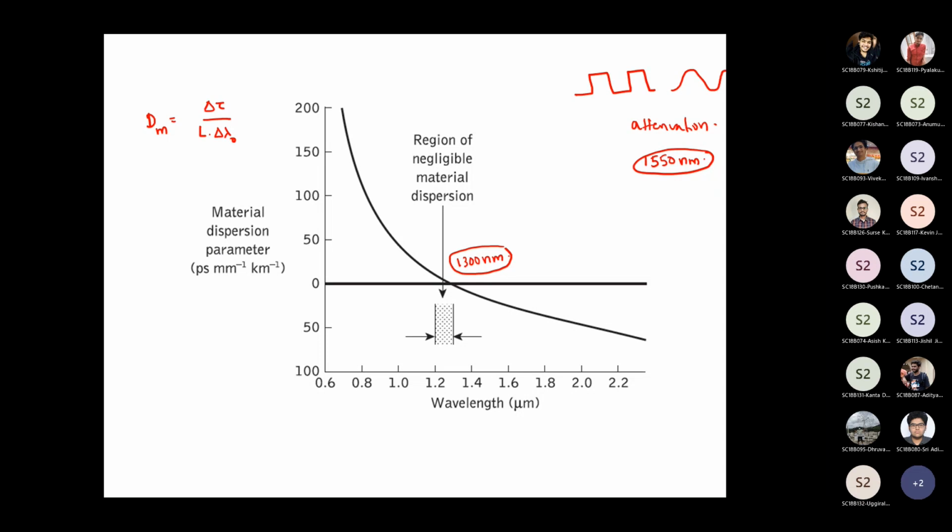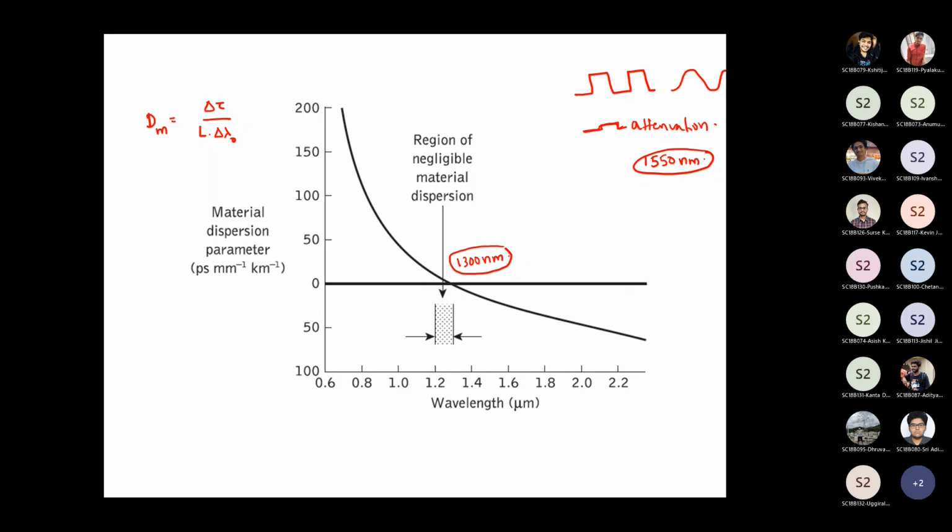So you don't want that to happen. And attenuation means losses. What will happen? The amplitude decreases. So this would become something like this at the receiver, assuming that there is no broadening. If the loss is large, then the number of photons embedded in a one is going to be small. So the photodetector will not have sufficient power falling on it, and therefore it will not understand whether it has received a 0 or a 1. So it's going to make an error.